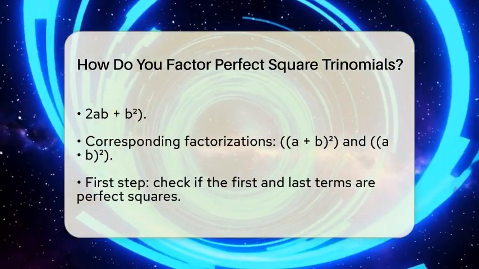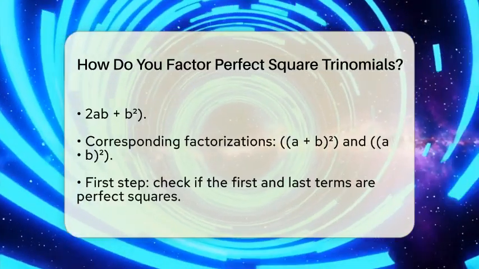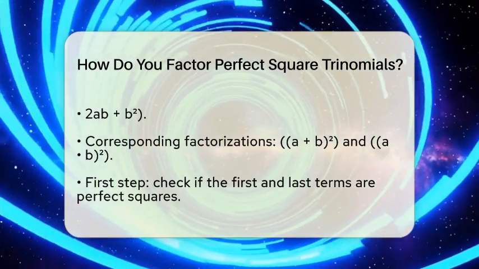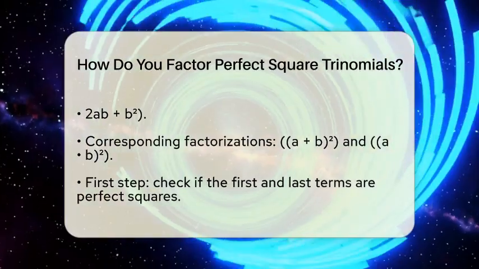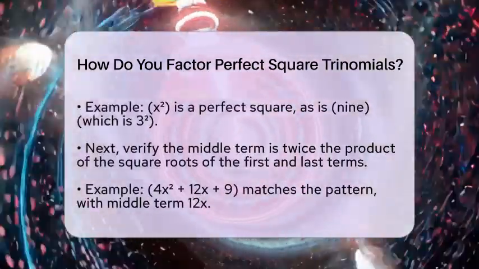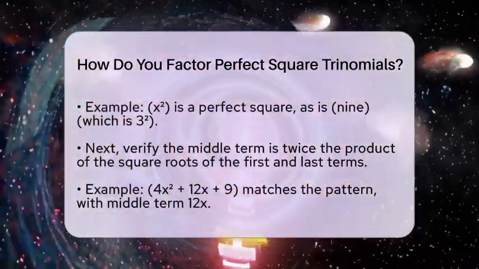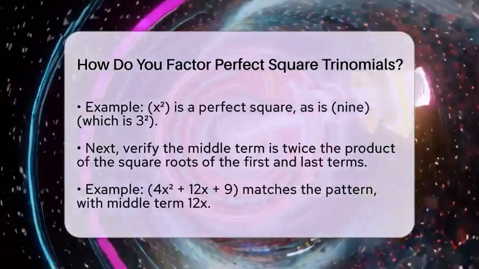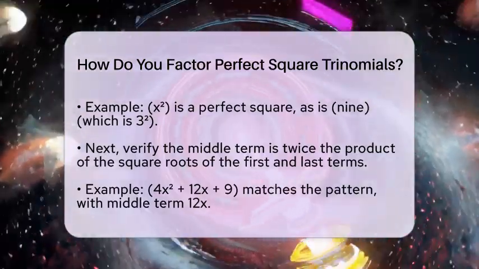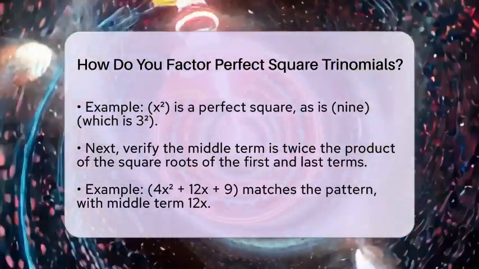Next, look at the middle term. It should be twice the product of the square roots of the first and last terms. For example, if the first term is 4x squared, which is (2x) squared, and the last term is 9, which is 3 squared, then twice their product is 2 times 2x times 3, which equals 12x. If the middle term matches this, then the trinomial is a perfect square.